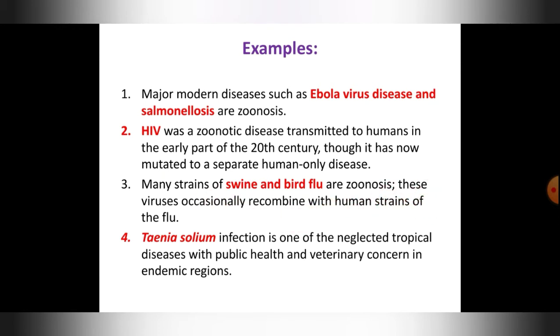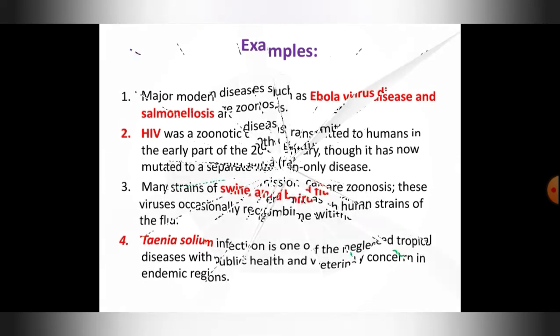Okay, then Taenia solium infection. Taeniasis, you know, that tapeworm disease. Okay, so this is one of the neglected tropical diseases with public health and veterinary concern in endemic regions. It is being neglected, but it is also one of the biggest zoonotic diseases.